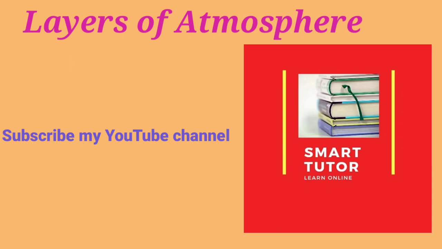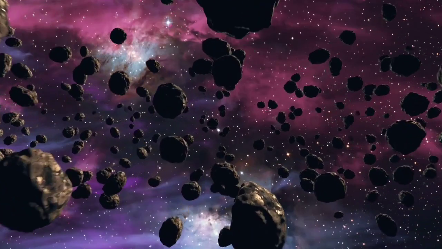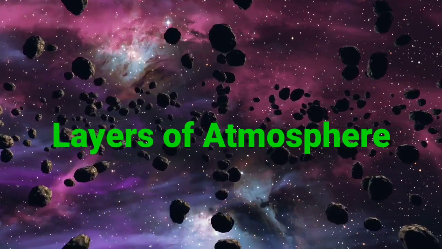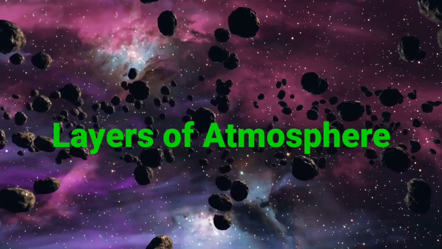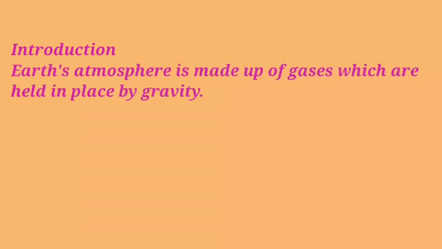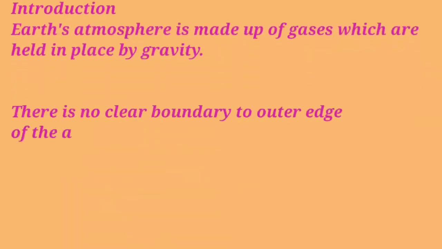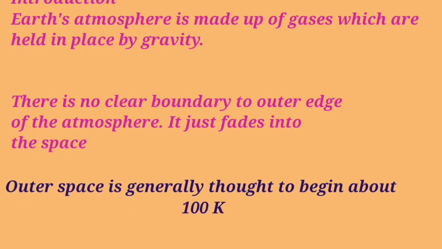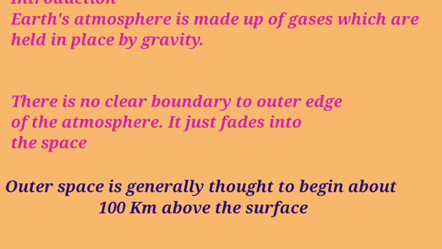Today we are going to talk about the layers of atmosphere. Earth's atmosphere is made up of gases which are held in place by gravity. There is no clear boundary to the outer edge of the atmosphere. It just fades into space. Outer space is generally thought to begin about 100 km above the surface.